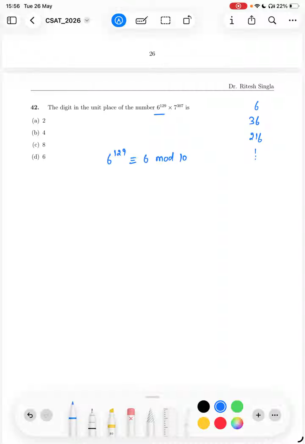Okay. For example, if I am having 25, so what is the unit place? Divide by 10, find the remainder. Okay.